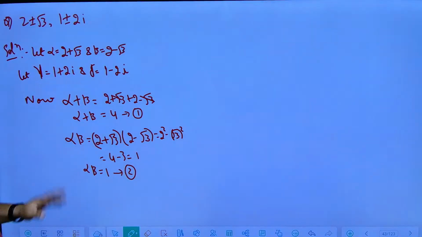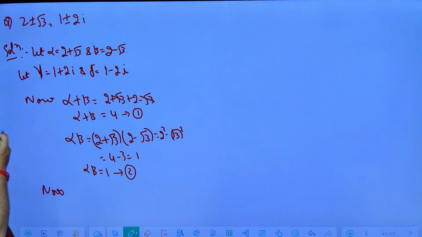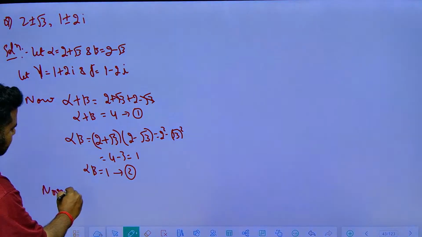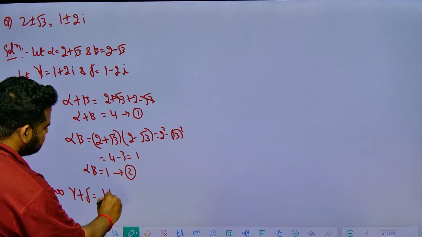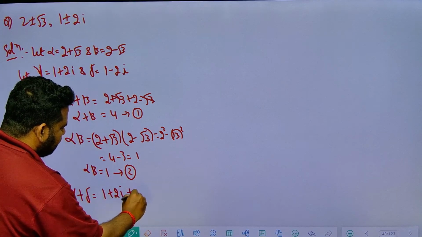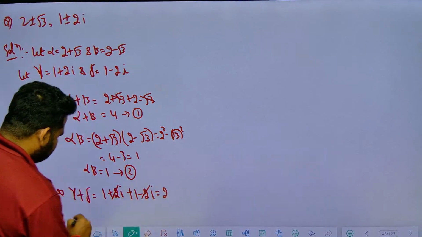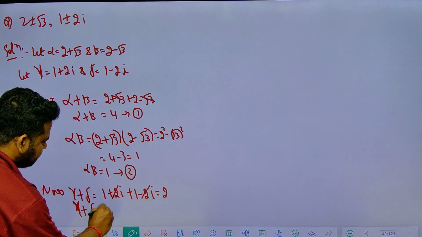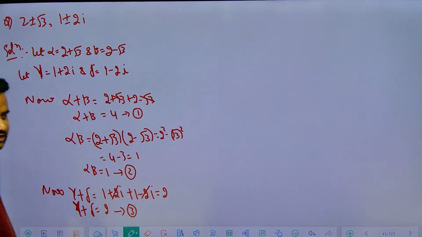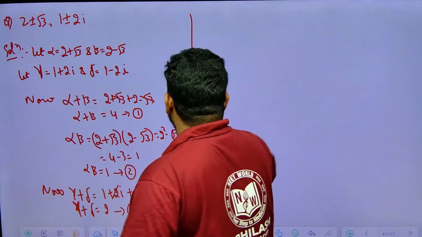Now similarly, if I take gamma plus delta, it is equal to 1 plus 2i plus 1 minus 2i. So plus 2i minus 2i will cancel, I will have 2. So gamma plus delta will be equal to 2, let this be 3.